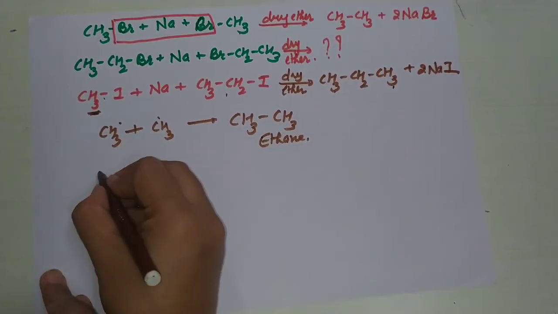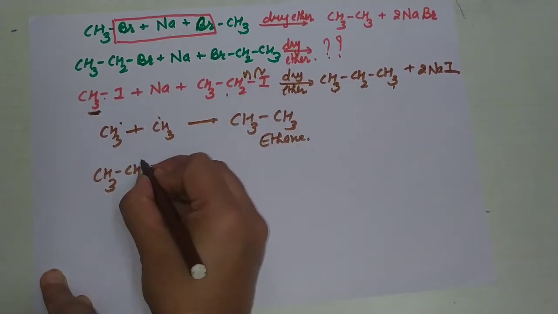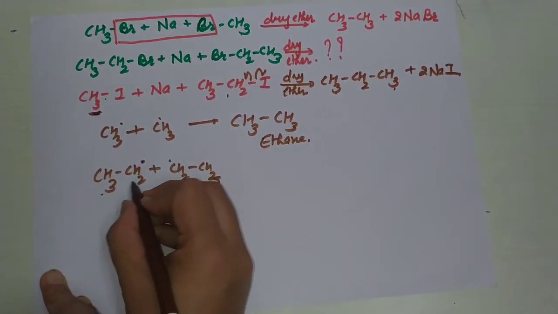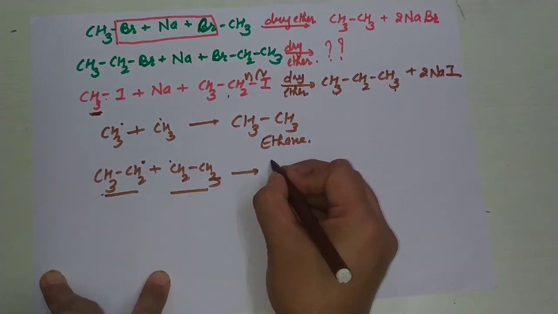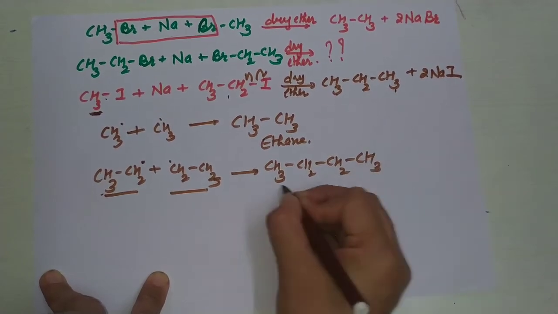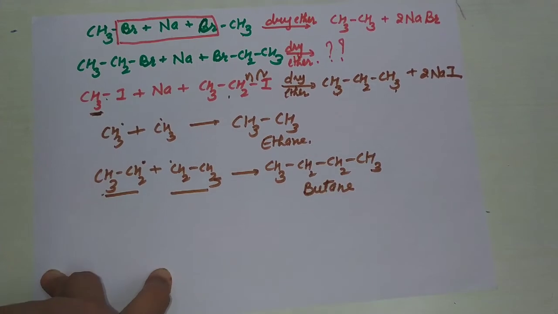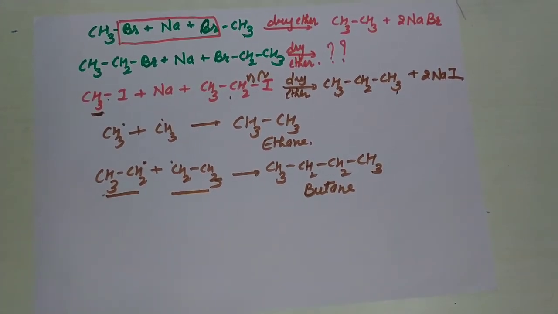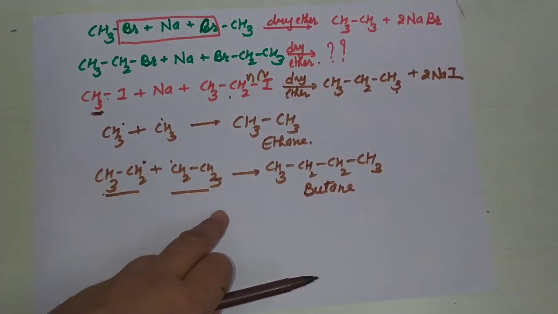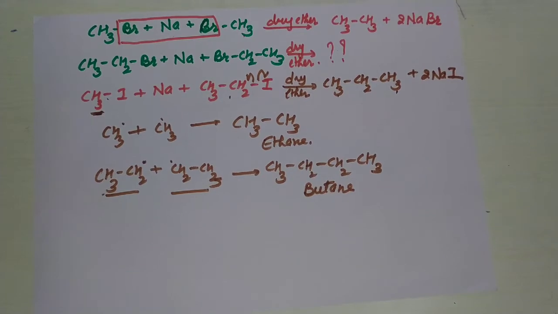Instead of this, the CH3CH2 also forms a free radical, and this ethyl radical combines with this ethyl radical, and the product is CH3CH2CH2CH3, with 4 carbon atoms, known as butane. So in this case we get a mixture of products, and these products have very close boiling points, so they cannot be separated easily by the fractional distillation process.